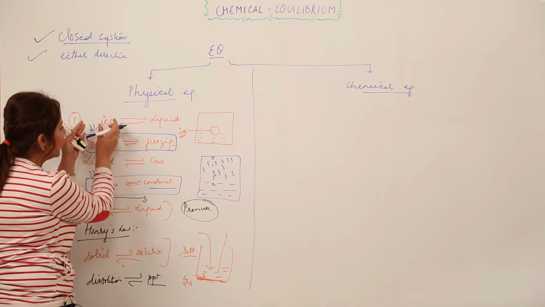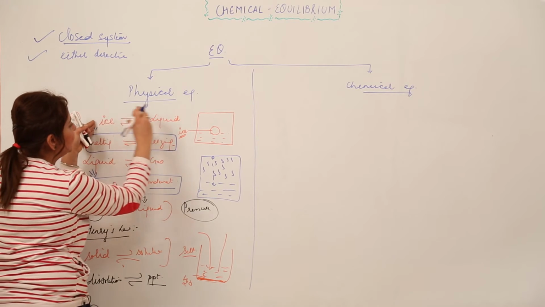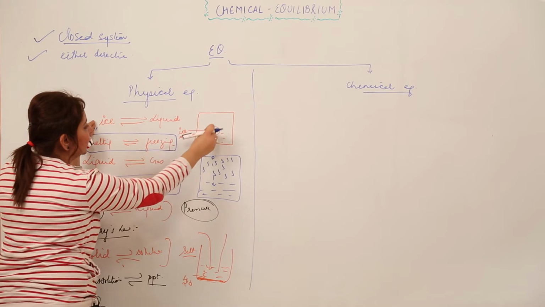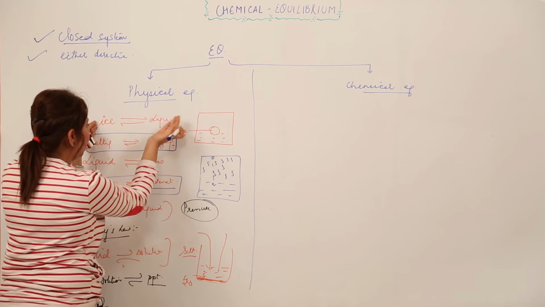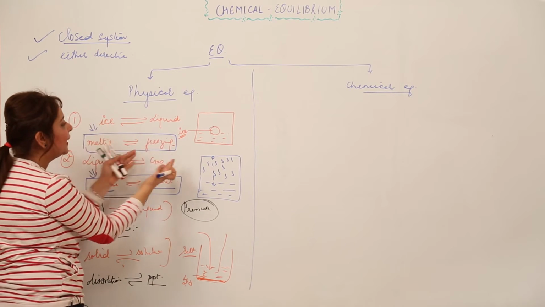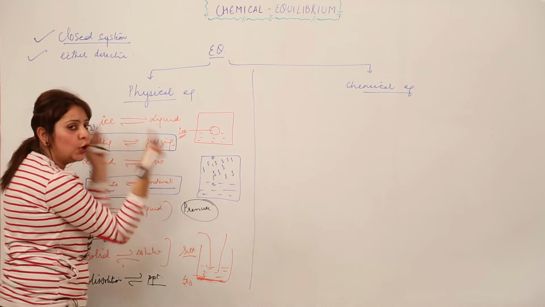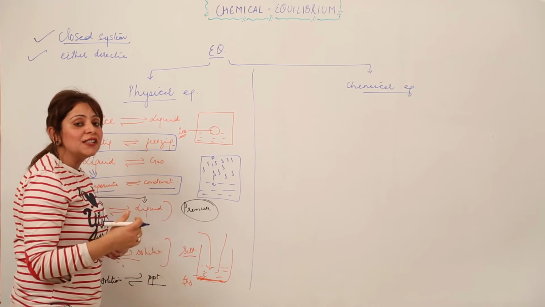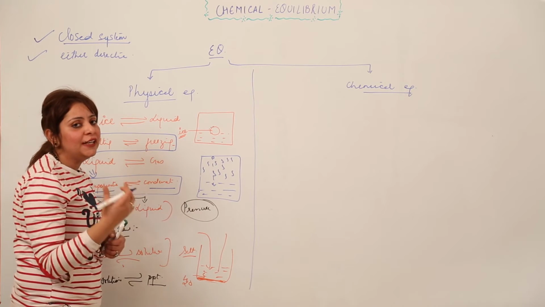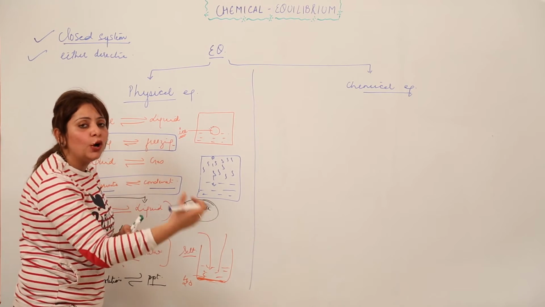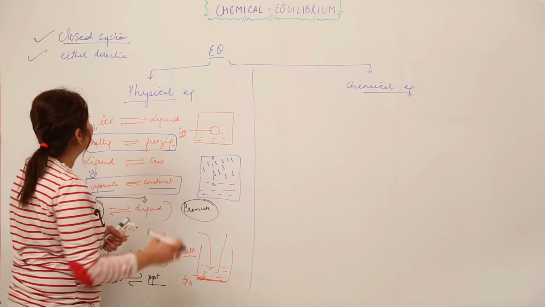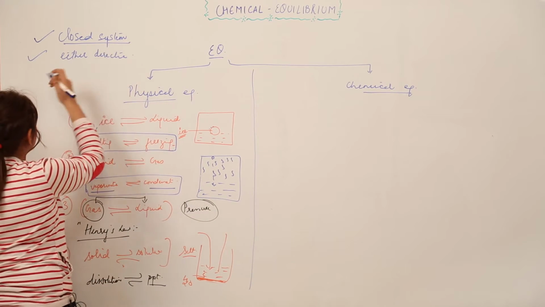Like in this case, I started with ice, then it melted to form liquid, and then the liquid came on the surface of ice and froze back into ice. Whether I start with the liquid or with the ice, I can have the equilibrium. That means in a reversible reaction, we can start either way, from the product or from the reactant. The equilibrium can be achieved from either direction.